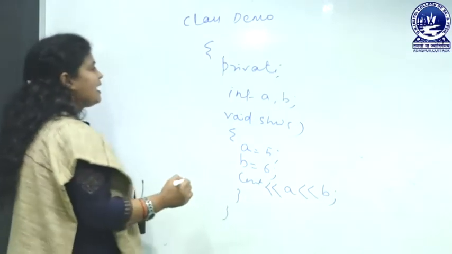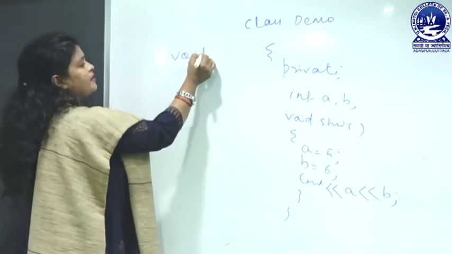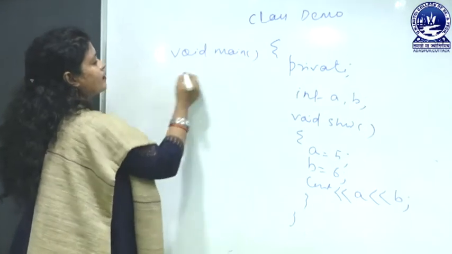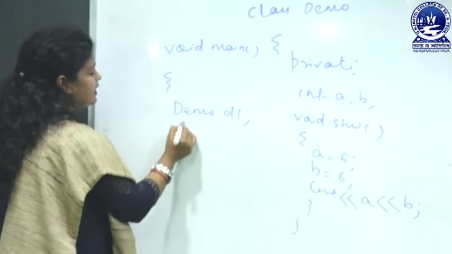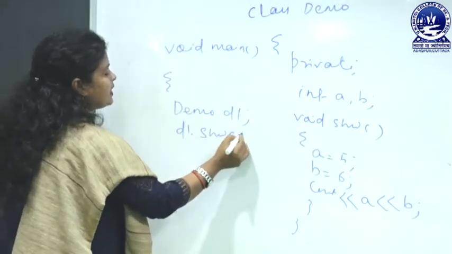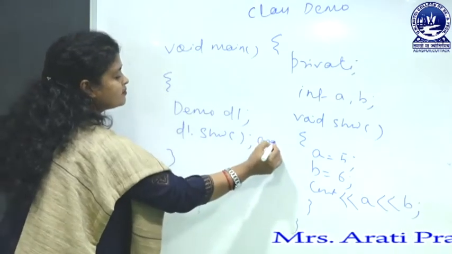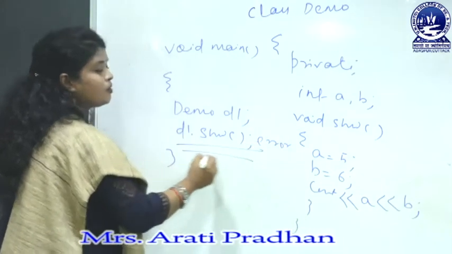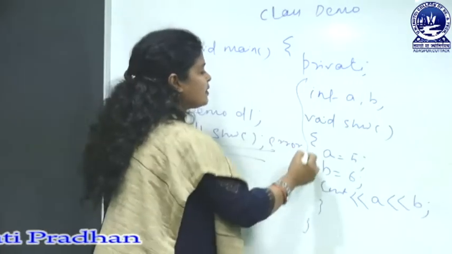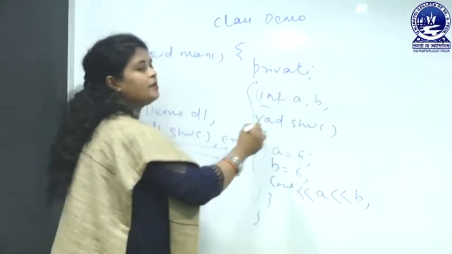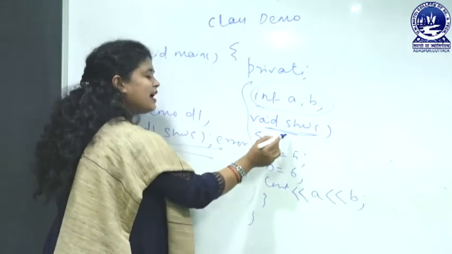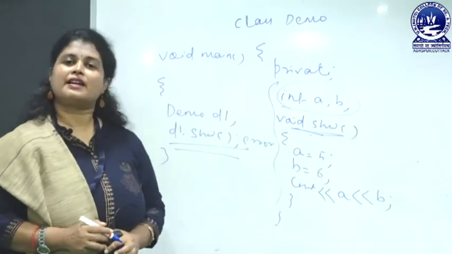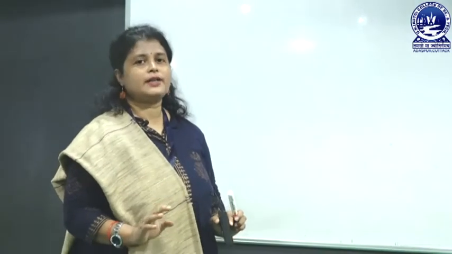In this case, if you write void main, demo d1, d1 dot so, here also the system will prompt an error. Why? Because all are private. Actually, int a, b we are not accessing directly, but here we are accessing so directly, and as so is private, we cannot access it. I hope all of you have a clear concept of private and public.